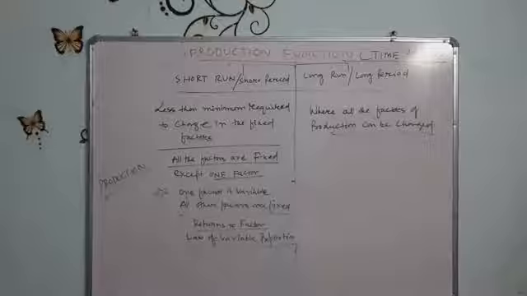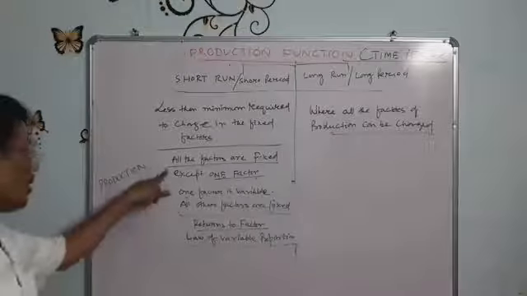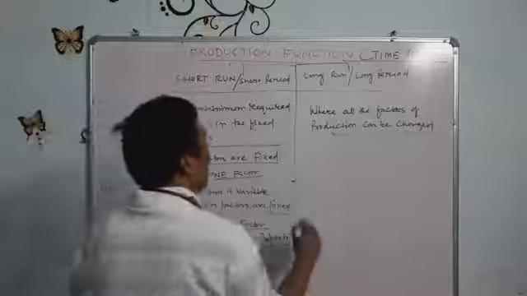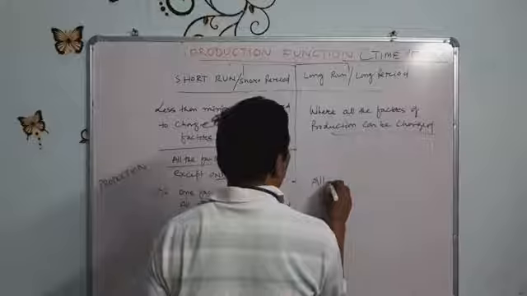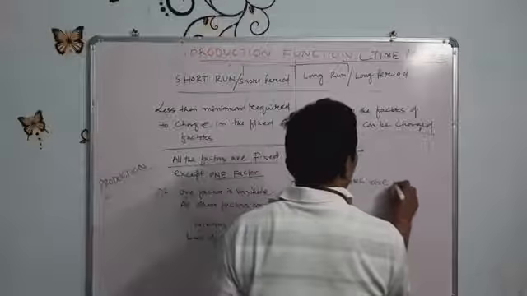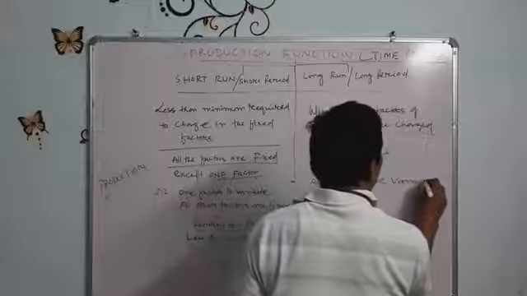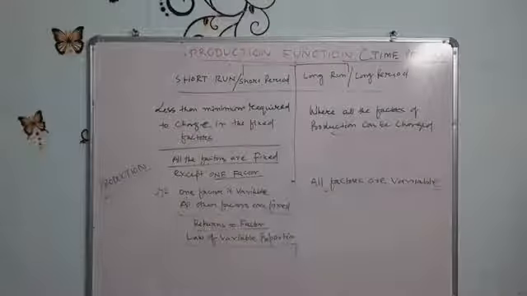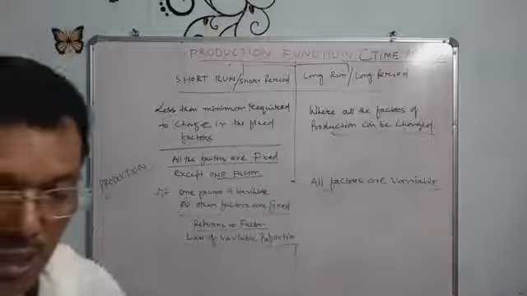So, as far as the classification of factors in the field of production is concerned, one factor is variable and the other factors are constant. But in the long run, all factors are variables. This is called the difference between short run and long run.